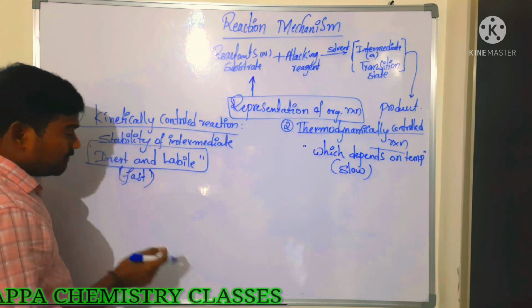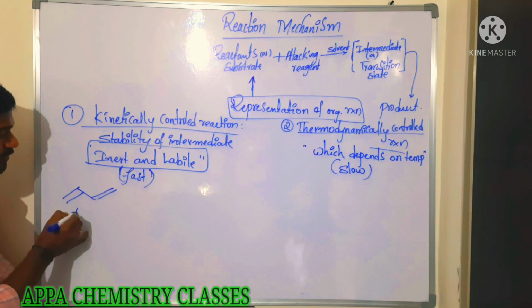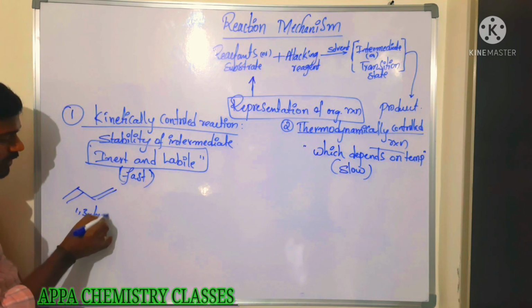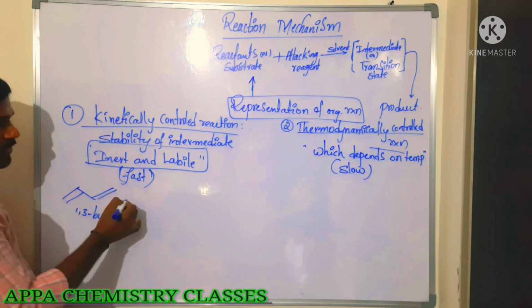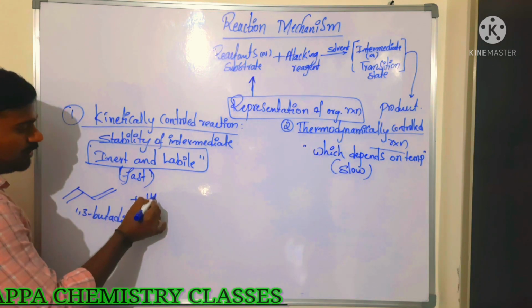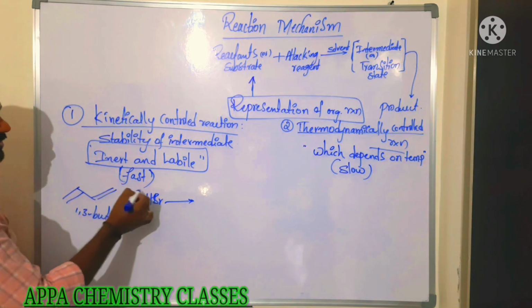Now we will take one example, and with that example I will explain. I am taking 1,3-butadiene. This 1,3-butadiene is added with HBr. So here, an electrophilic addition reaction takes place.